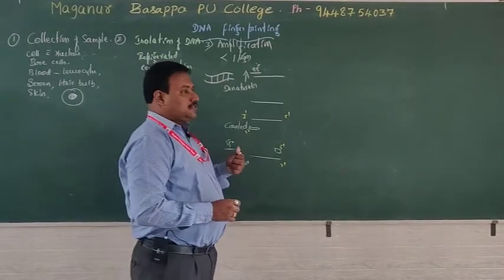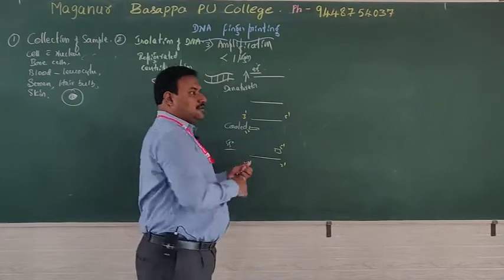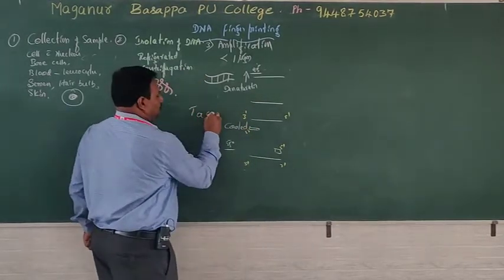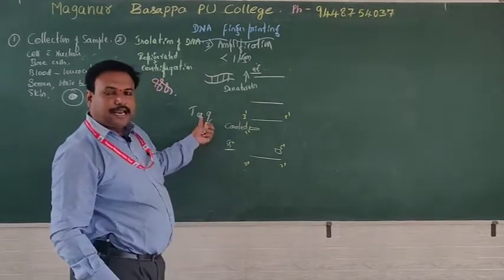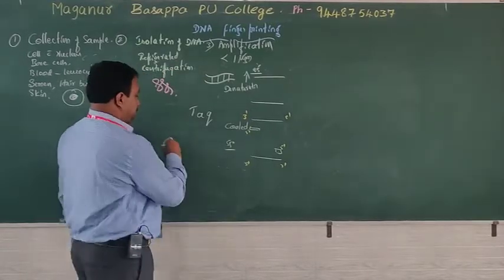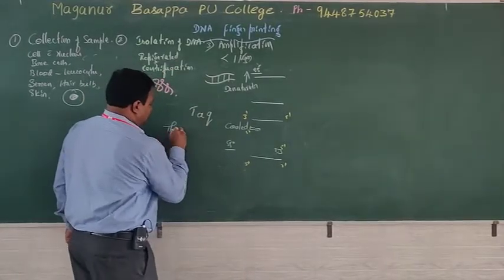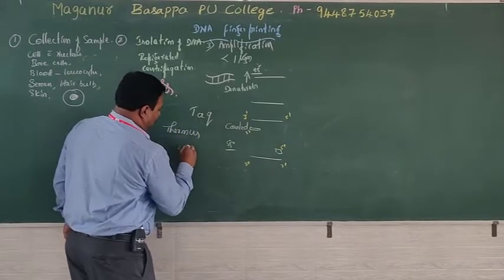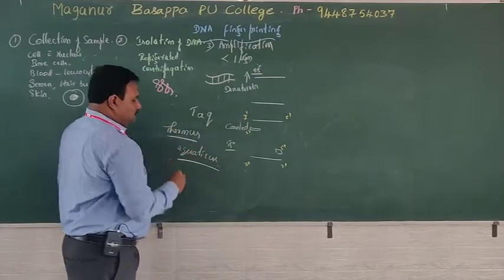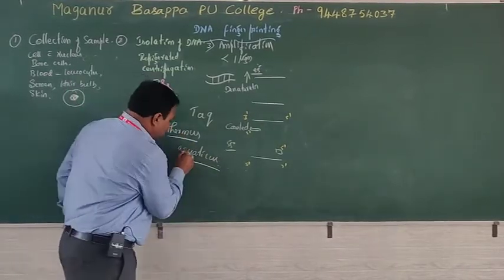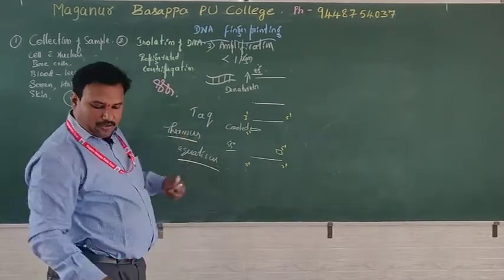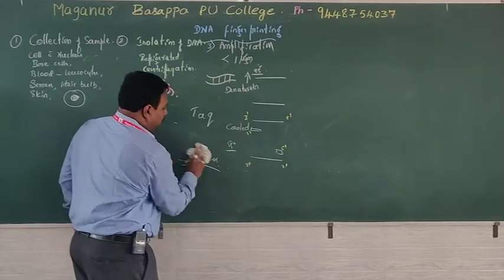The enzyme which works at high temperature is the polymerase enzyme collected from the bacteria which lives in hot springs, Thermus aquaticus. So the name of the enzyme is formed by the first letter of the genus and 2 letters of the species name, that is Taq. This enzyme works at high temperature.